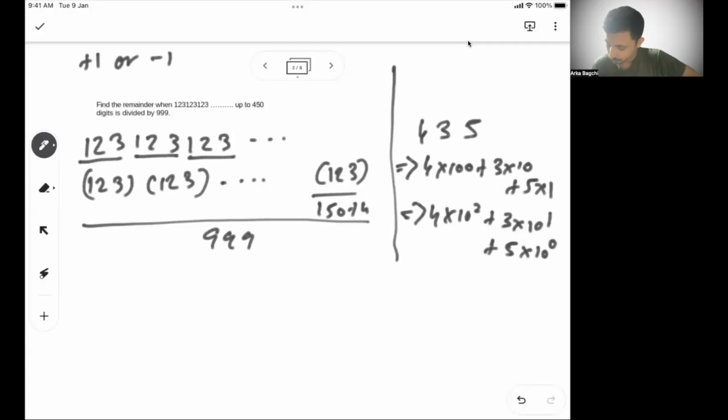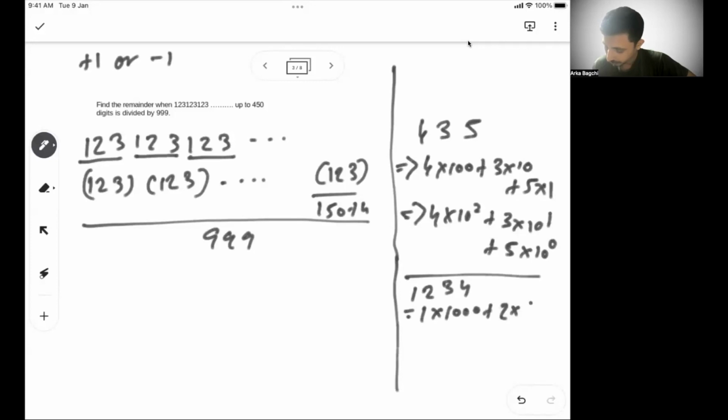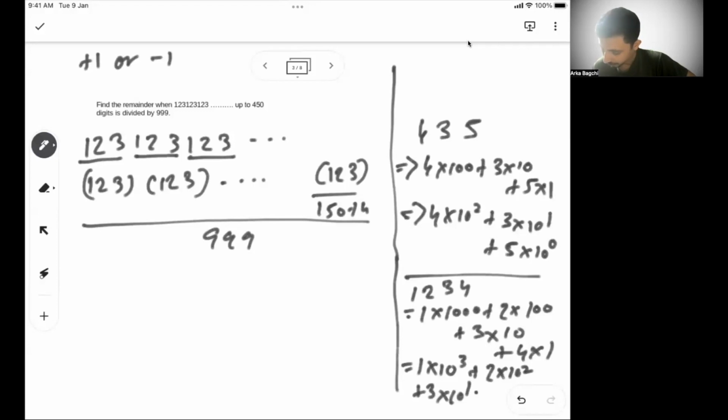Now, let's say there is a 4-digit number, 1, 2, 3, 4. I can write 1 into 1000 plus 2 into 100 plus 3 into 10 plus 4 into 1. The same way I can write 1 into 10 cube plus 2 into 10 square plus 3 into 10 to the power 1 plus 4 into 10 to the power 0.